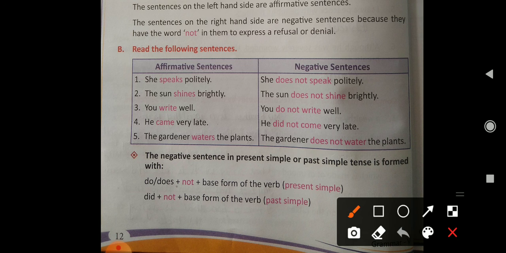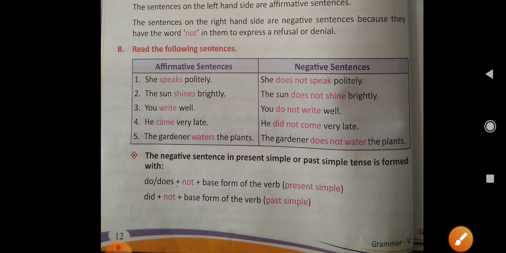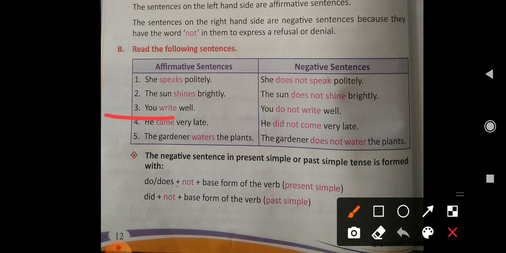If our subject is plural, then we use do not. As we can see, you write well, you do not write well. So we will use do if our subject is plural, and if it is singular then we use does not. Clear? And base form means first form of the verb in present simple.